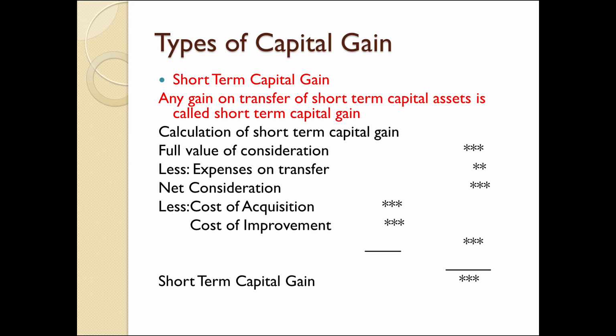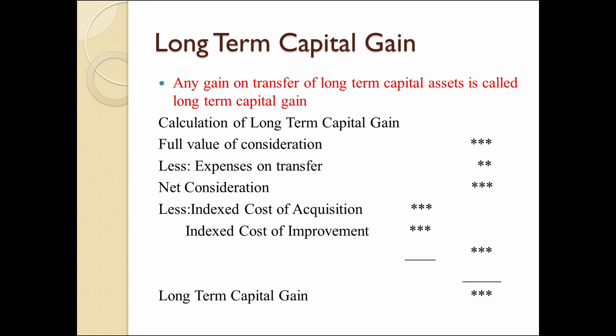Spending some amount for keeping the asset in workable condition is not an improvement. Making some additions is called improvement. So we have to reduce that cost also. The balance amount is capital gain, short term capital gain. Then another one is long term capital gain. Any gain on transfer of a long term capital asset is called long term capital gain.